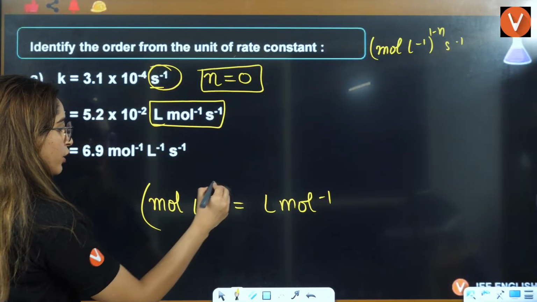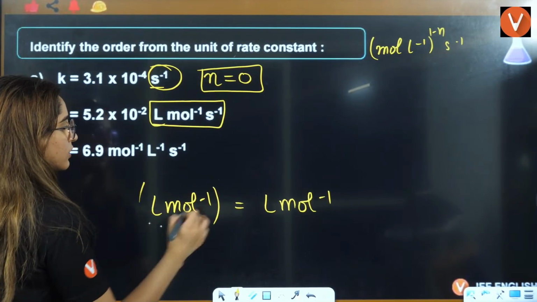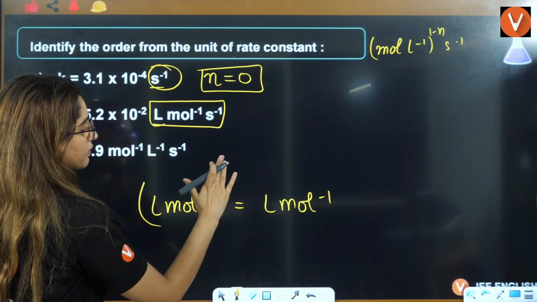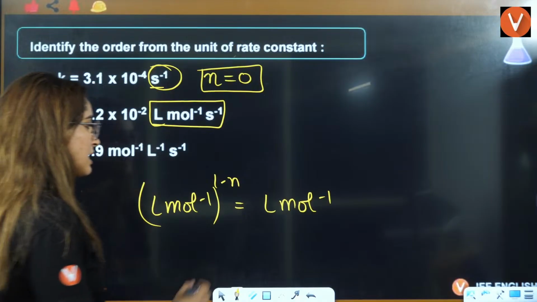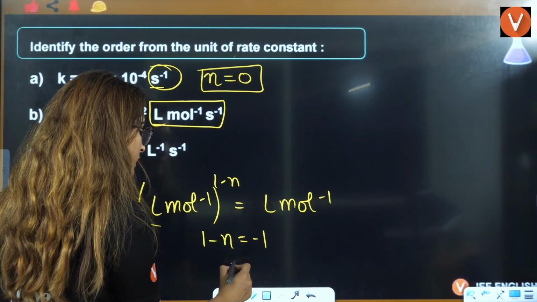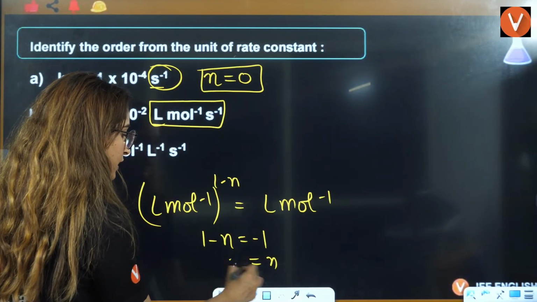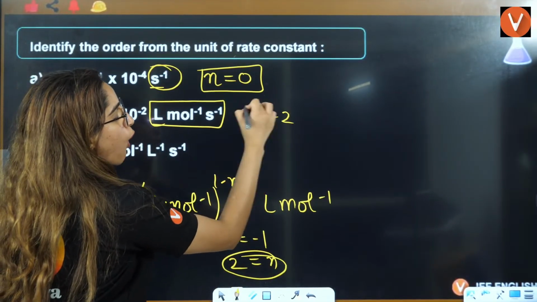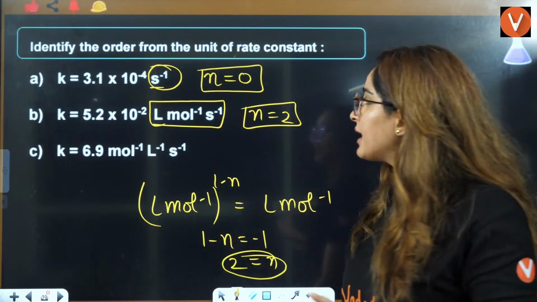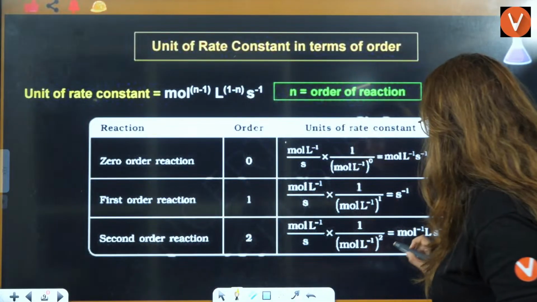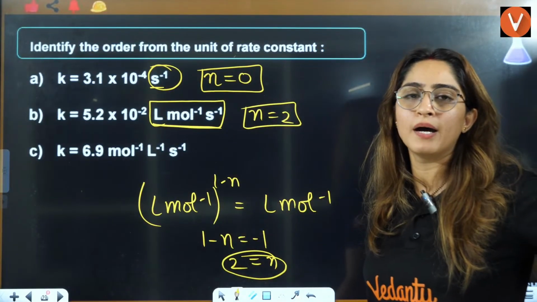If you want to put in the value of liter per mole here, can I write it as liter per mole raised to 1 minus n? You can put in the value liter per mole to the power 1 minus n. Now 1 minus n is equal to minus 1, then n is going to be 2. So the order of the reaction has to be 2. It should be a second order reaction. If it is a second order reaction, the answer will be liter per mole per second. That will be the correct answer.